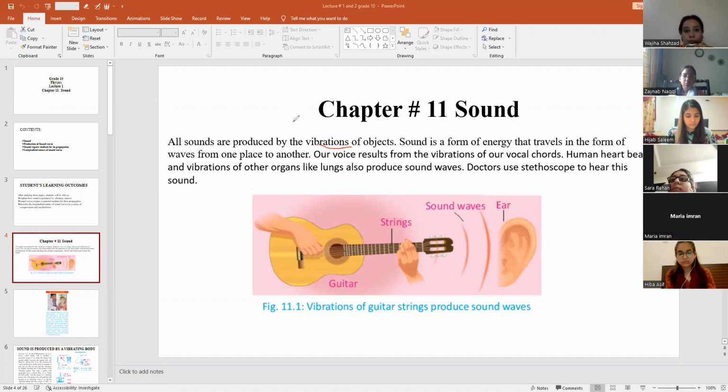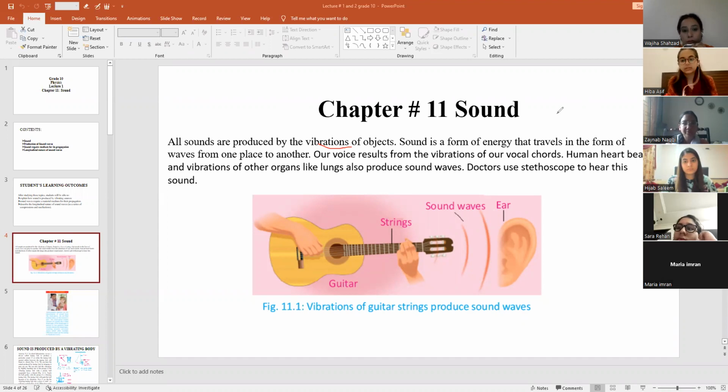If you remember unit 2, in which we discussed vibratory motion. So what is vibratory motion? Can you tell me? Yes, girls? Yes, Zainab? To and fro motion of a body. Okay, very good. To and fro or back and forth motion of a body is known as vibratory motion. So it's the same as a vibration. When objects move to and fro or back and forth, they will produce a vibration. When the objects vibrate, this vibration travels in the form of a wave, and that wave is a sound wave. So in this way, a sound wave is produced.